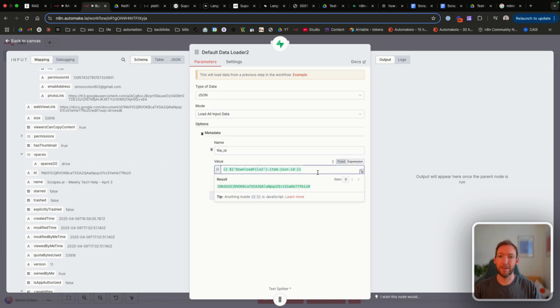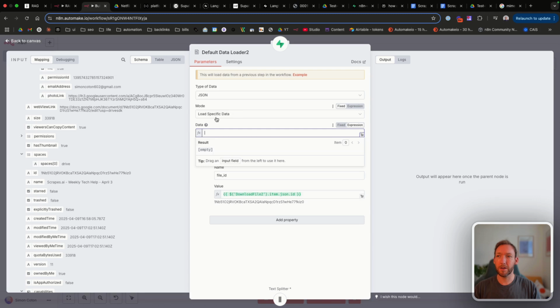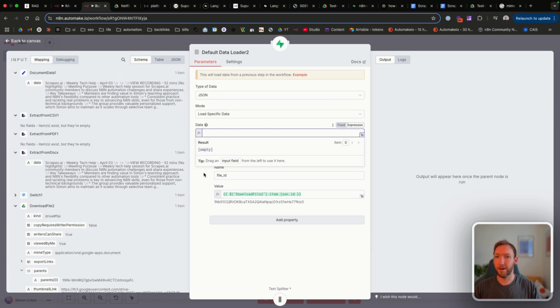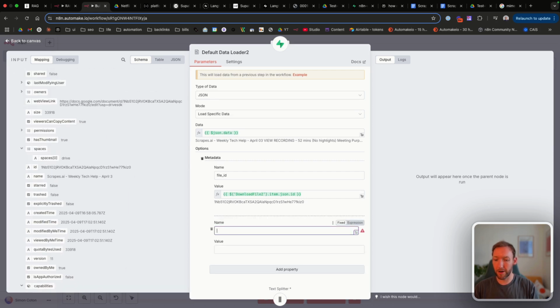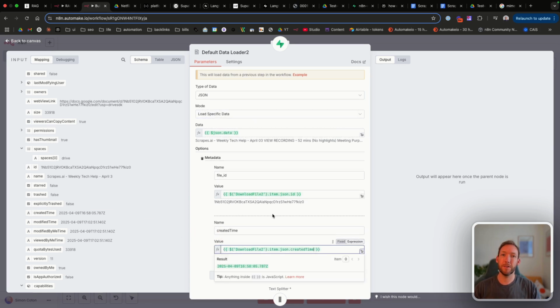So it will pull the ID from the file we've downloaded, and that will upload with the rest of the data that's uploaded. We're going to load in specific data here, and we're just going to call this JSON.data. So now we're loading in this data field with this metadata. And we can also add any other metadata that we want, for example, the created time. And you can see how this might come in handy if you can query the data by this metadata and say any files that are updated after or created after this time, do an action with that.